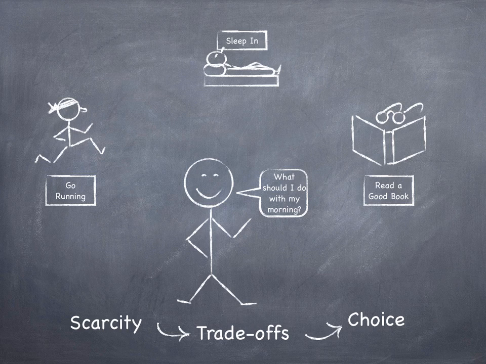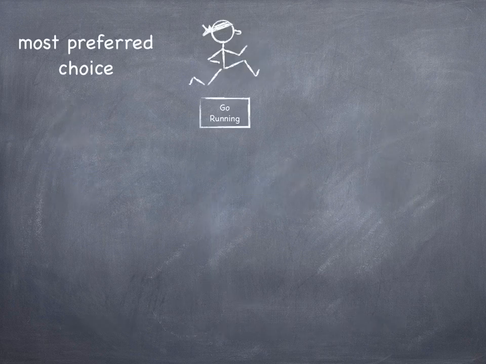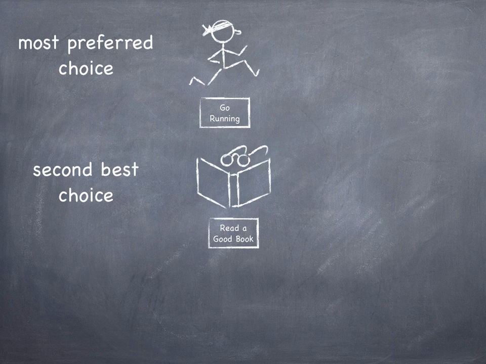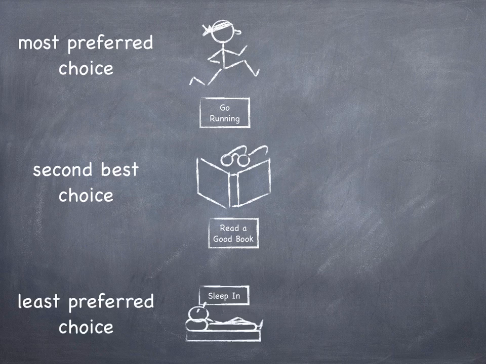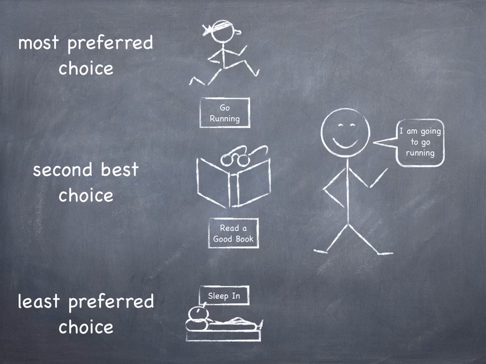Every time we make a choice, we incur a cost. To better understand this, let's suppose that Bob's most preferred choice, what he'd most like to do, is go running. His second best alternative is reading a good book. And his least preferred choice is sleeping in. If this is Bob's preference ranking, it's quite obvious that Bob is going to spend his scarce time in the morning going running.